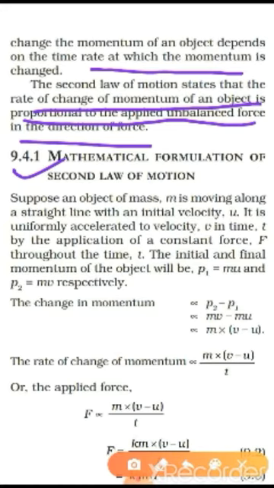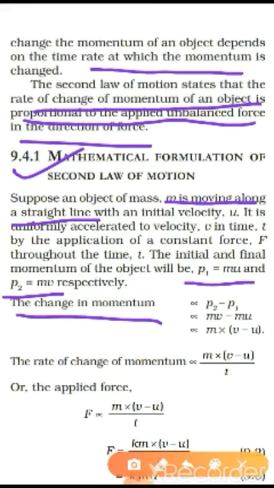Now mathematically we can get this as the change in momentum is final momentum minus initial momentum. The final momentum is basically dependent on final velocity and initial momentum depends on initial velocity. So let us consider a body of mass m moving on a straight line road having initial velocity u and uniformly accelerated to a velocity v, which is the final velocity, and the force is applied for a time period of t, and F is the force applied. Then the change in momentum is final momentum minus initial momentum, that is mv minus mu. Take m as common, so it will be m times (v minus u).